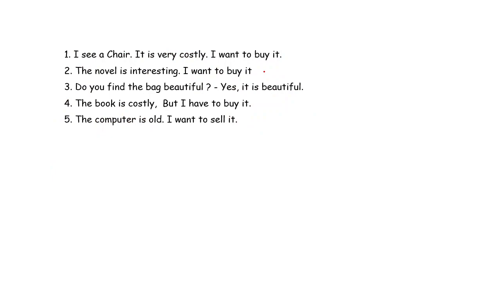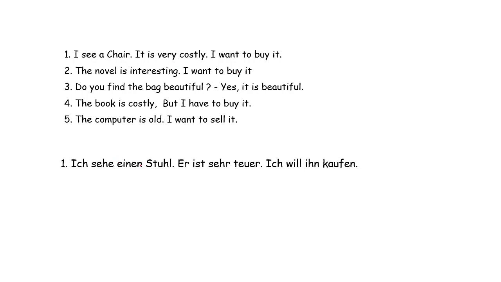Let's see some more examples. I see a chair. It is very costly. I want to buy it. So ich sehe einen Stuhl. Stuhl is masculine. So er is teuer, and it is accusative here. Ich will ihn kaufen. The novel is interesting. I want to buy it. Der Roman ist interessant. Ich will ihn kaufen. Masculine accusative ihn.